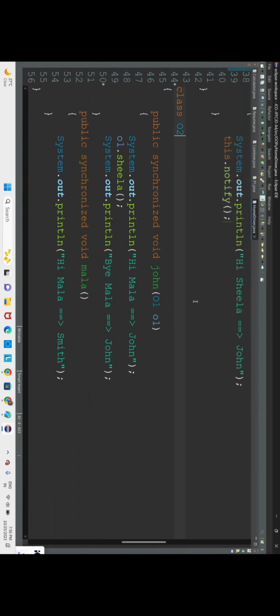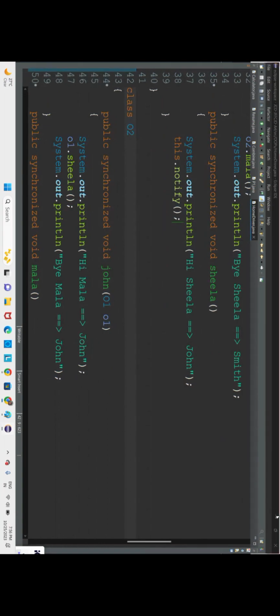In one go you will not understand this code. You have to practice the code. Without synchronization, execution is possible, but you will not get a proper output. We have seen many programs, and the next program also we will see.